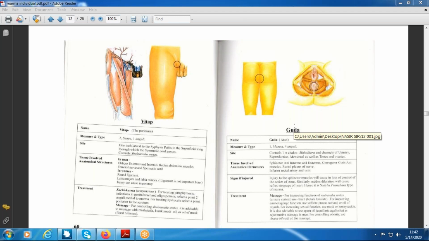Once again, I'll just repeat. The marmas are the same. Shipra marma is present in all 4 limbs, that is, in the 1 upper limb and 2 lower limb. Then Kurcha, Talahridaya, Kurcha Shira are present in the hand in the upper limb, and in the foot in the lower limb. Then the forearm in the upper limb and the leg in the lower limb.